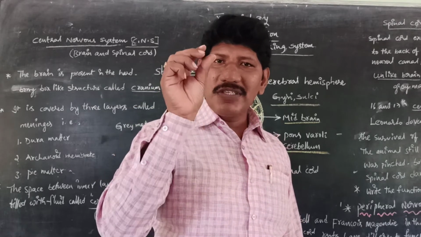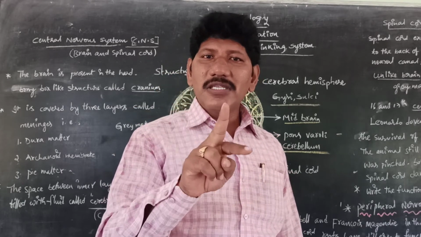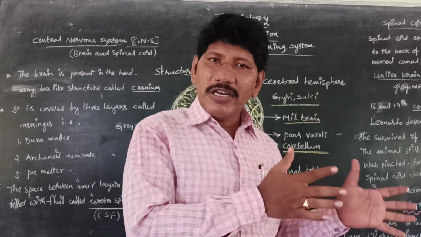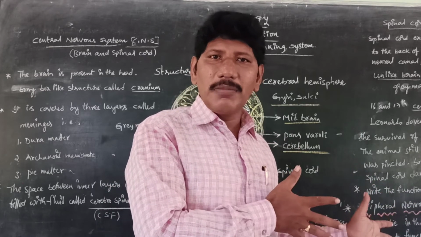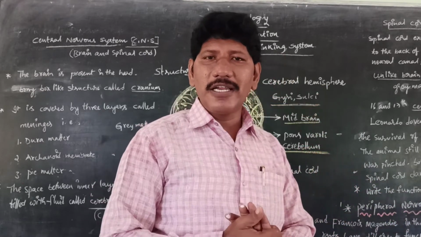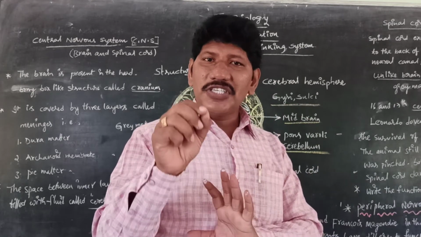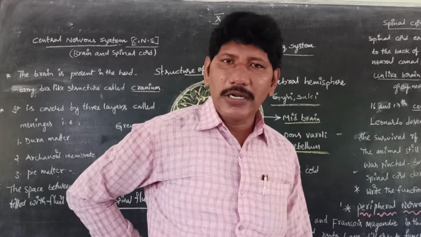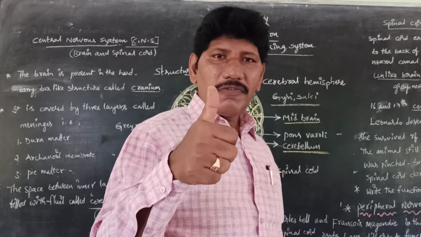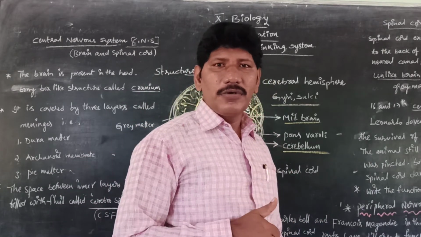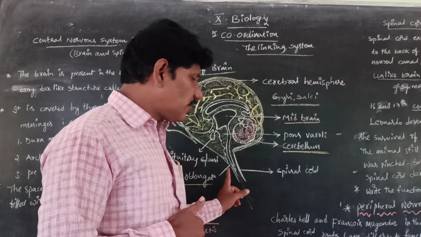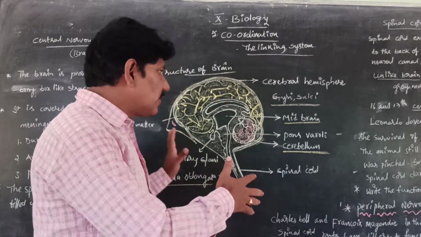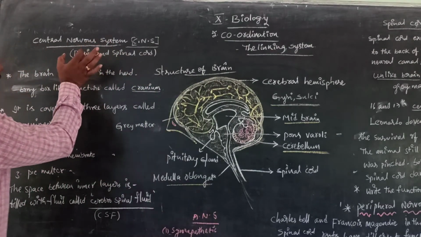On behalf of this characteristic feature, animals are mainly two divisions. One is the invertebrates, meaning lacking a vertebral column, like Protozoa to Echinodermata, 9 phyla. Vertebrates means fishes to mammals. These 5 phyla are called vertebrates because of the spinal cord. This is the significance of animals based on this characteristic feature. Is it clear, children?